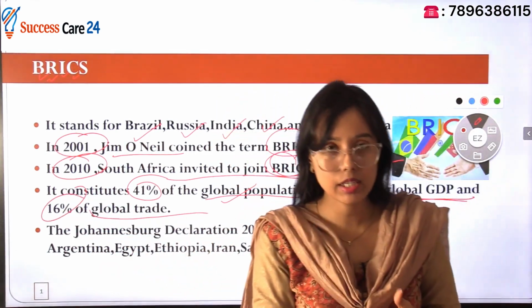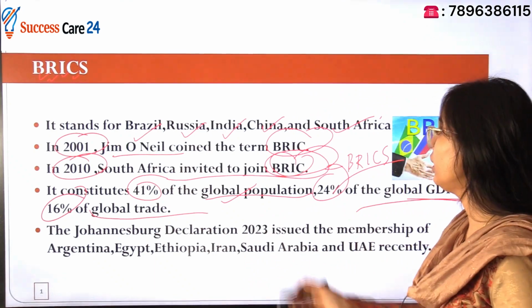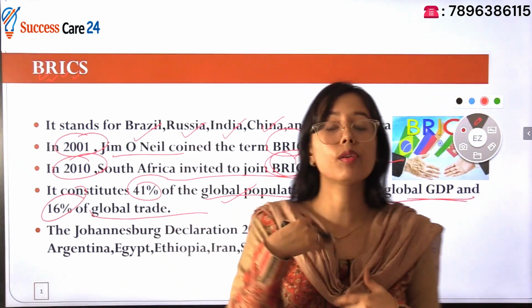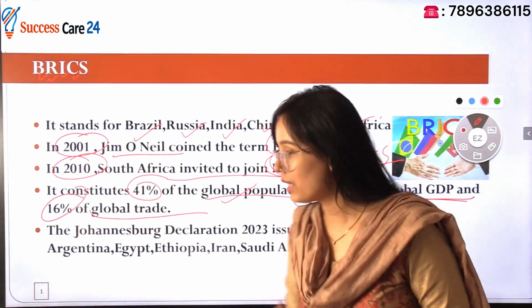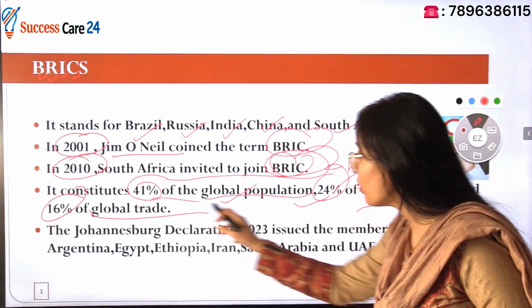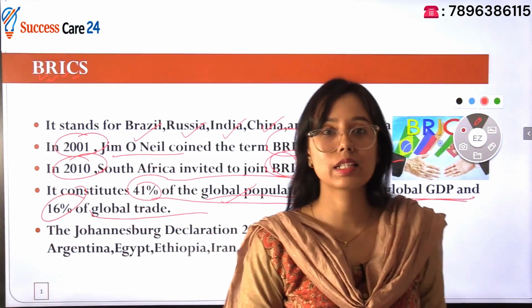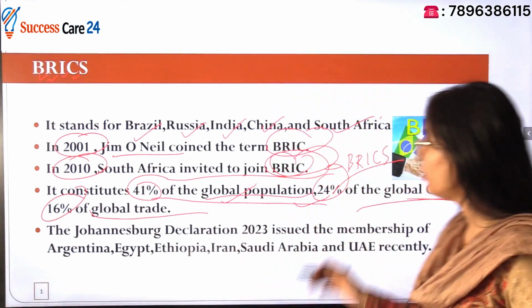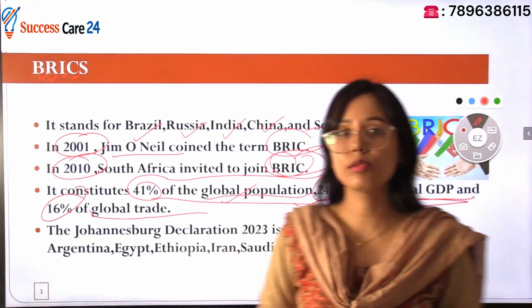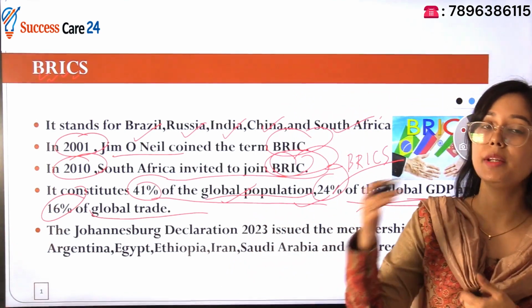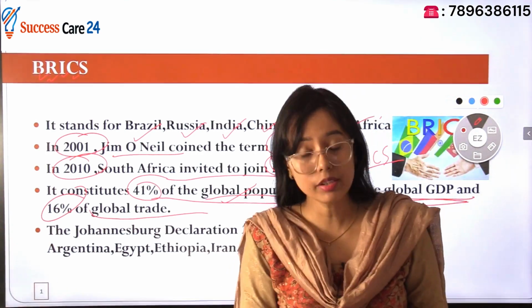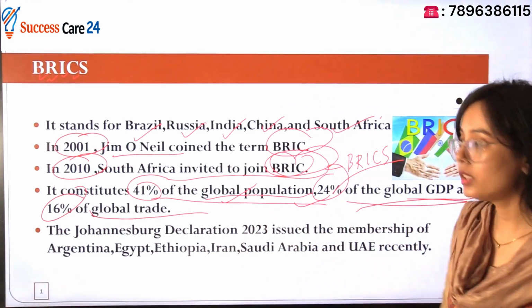So that's why I am telling you that this grouping actually determines the geopolitics, the economic development, the social development, such kind of things. If 41% of the global population is included in this grouping, and 24% of the global GDP is included in the grouping, then of course that will determine the economic development, the social development, the political development at the world level, right?